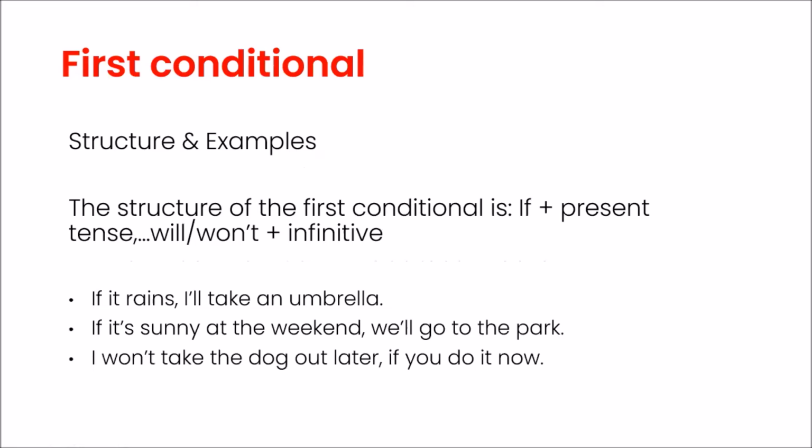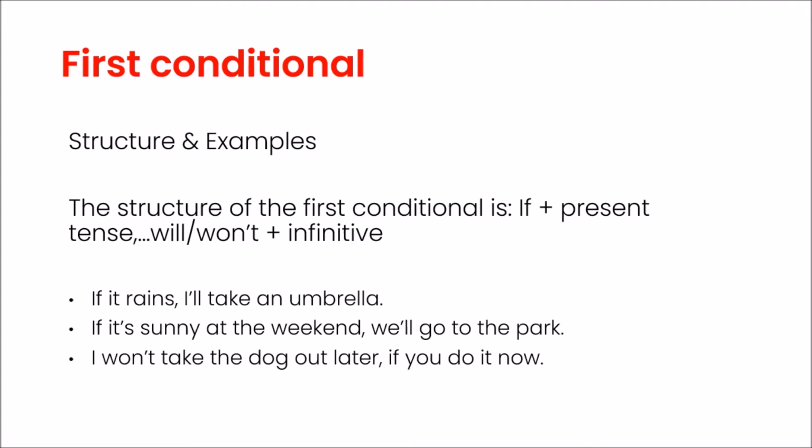Let's look at the first conditional. We use this to talk about things in the future that are likely to happen or have a real possibility of happening. Let's look at the structure and examples. The structure of the first conditional is if plus present simple tense, will or won't plus infinitive, which is the first form of the verb.